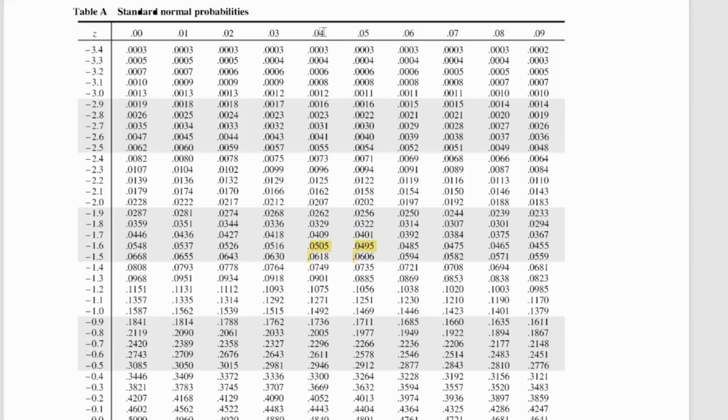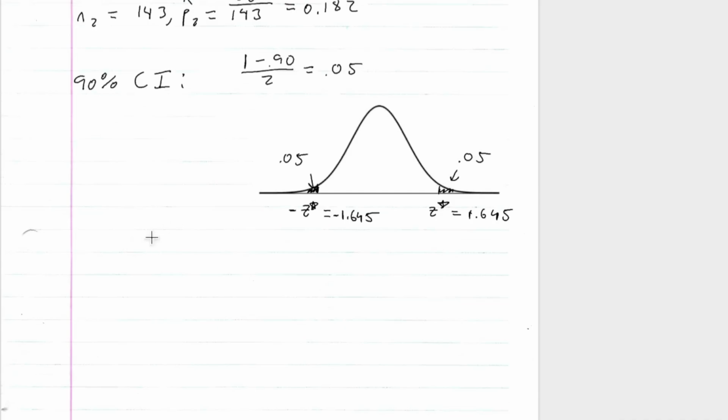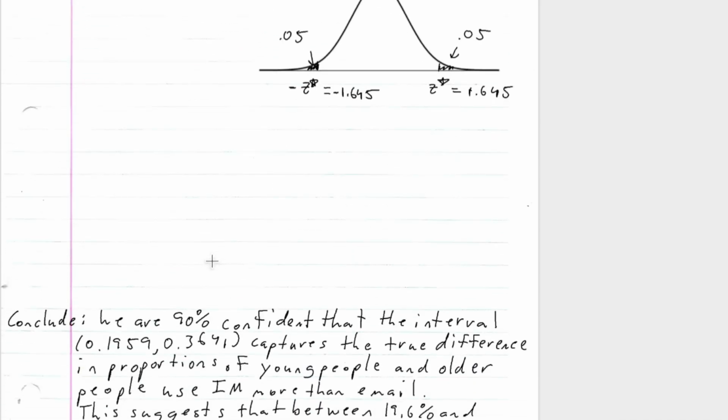So it's 1.645. That is the critical value I'm going to be using, so this will be negative 1.645 and 1.645. We need that for our confidence interval.